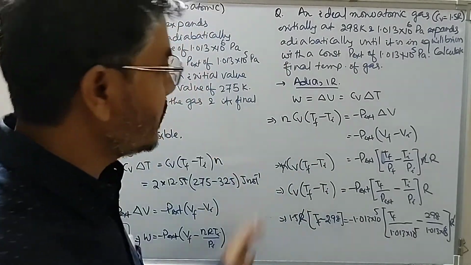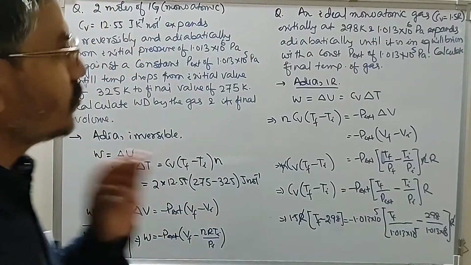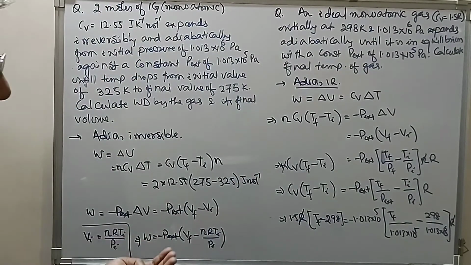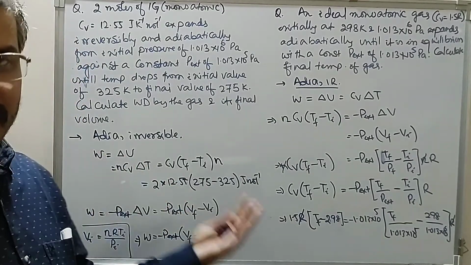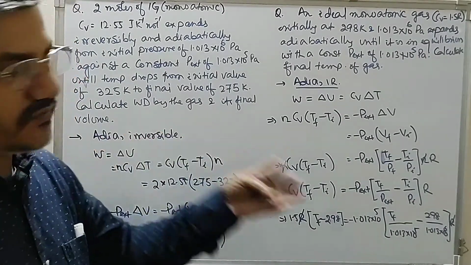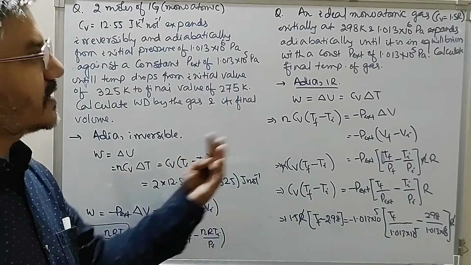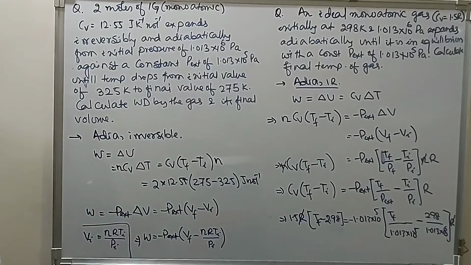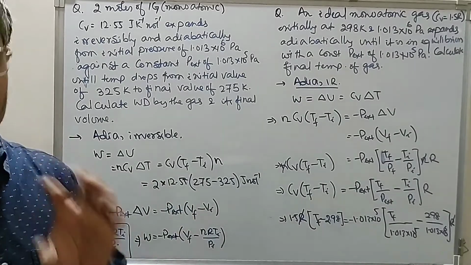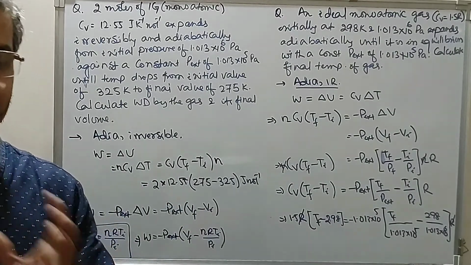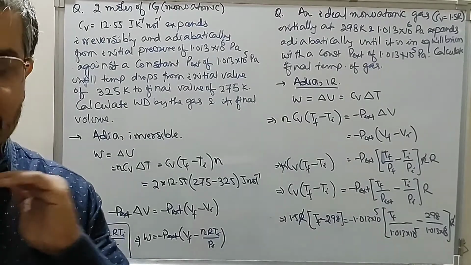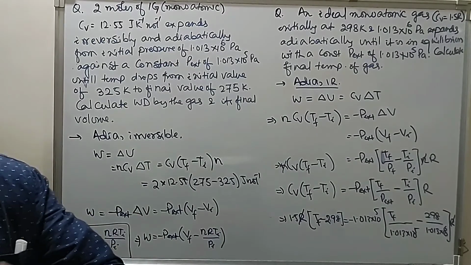So this is how we use the expression of work done to find the initial or final temperature, or the initial or final volume, or the initial or final pressure. All these can be determined provided we know the process, whether it is adiabatic or isothermal, and whether it is reversible or irreversible.